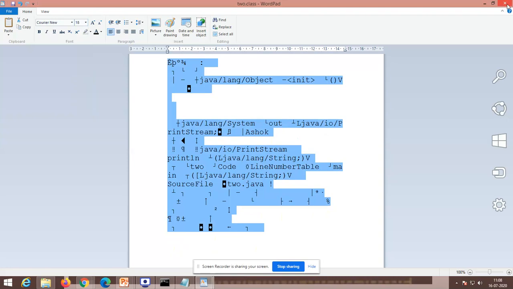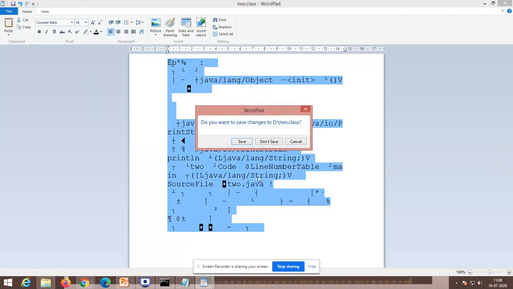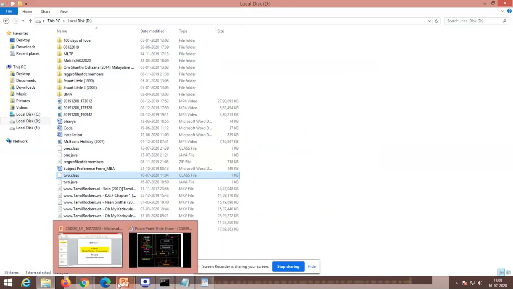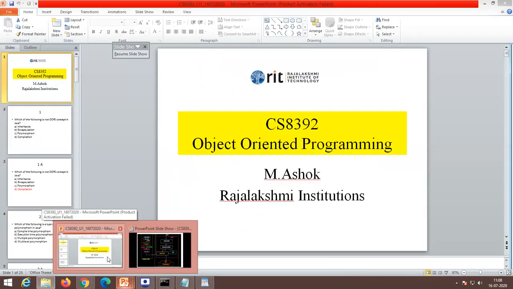Make sure that you do not play with this class file. That may corrupt your environment.